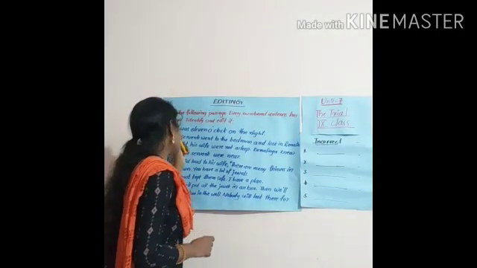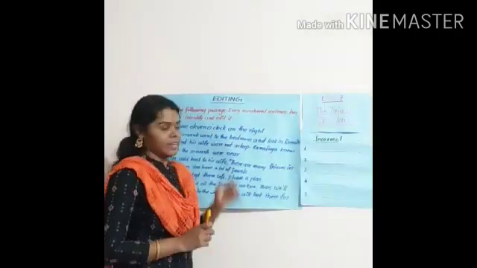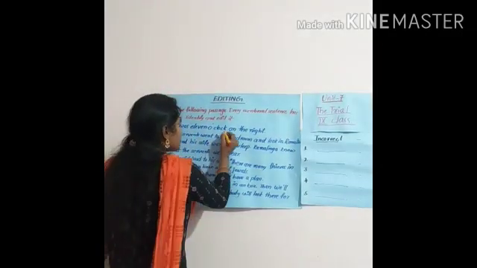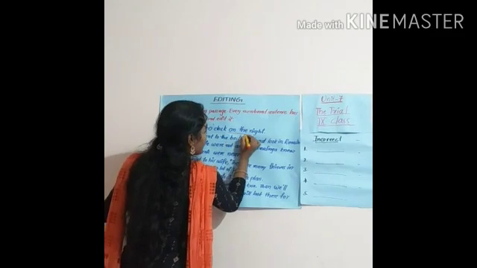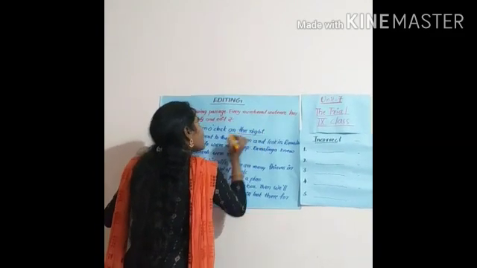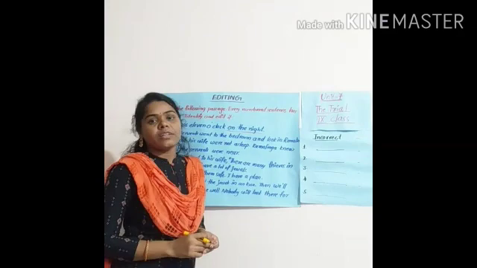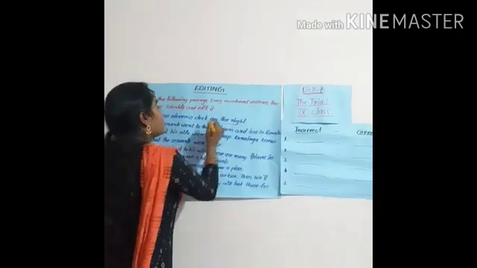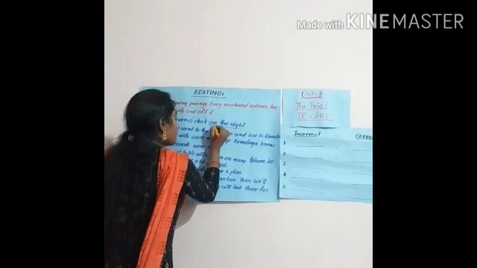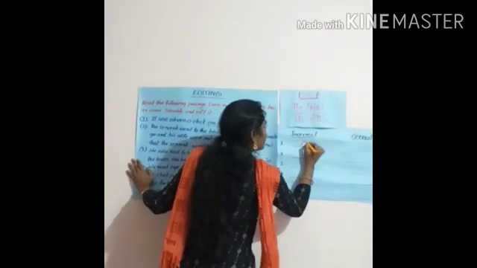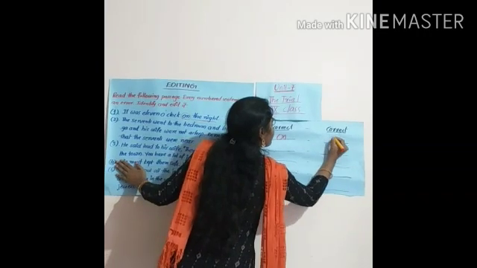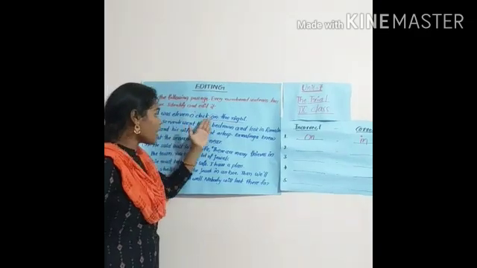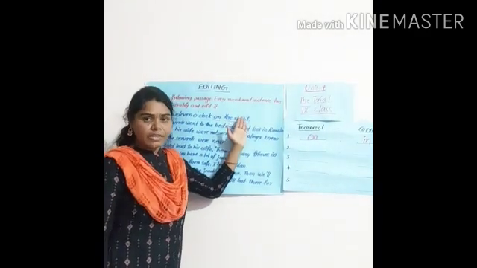Now look at the first sentence. It was 11 o'clock on the night. Students, do you find any mistake in this? Yes, here. What is the mistake here? The night. Before times like the morning, the evening, the night, we should use the preposition in, not on. So here the incorrect one is on and the correct one is in. Let's read the sentence once again. It was 11 o'clock in the night. So that is the correct one.